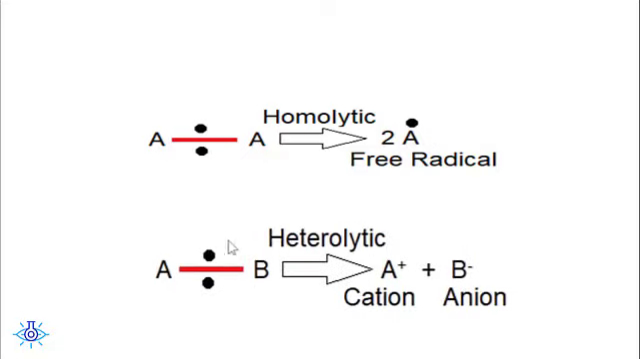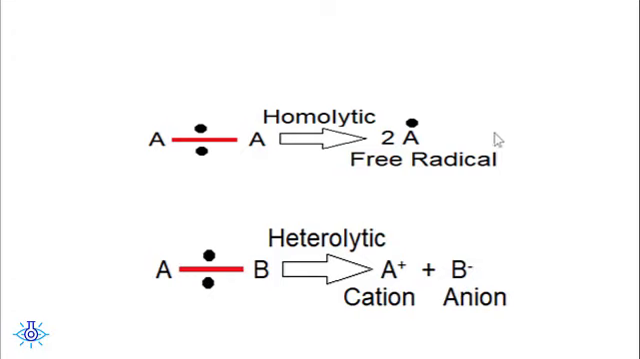Suppose AB is another molecule which is formed by a covalent bond shared by a pair of electrons, and if it is undergoing heterolytic fission, there is unequal breaking of the bond, resulting in the formation of a cation and an anion. A cation is one which doesn't have an electron at all, but anion is one which is taking both the shared pair of electrons with itself. So heterolytic fission results in the formation of a cation and an anion.